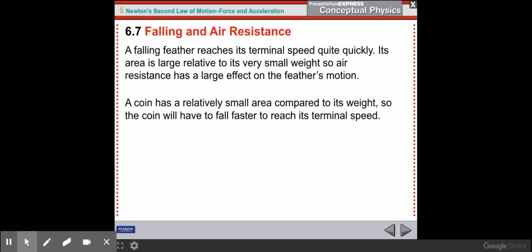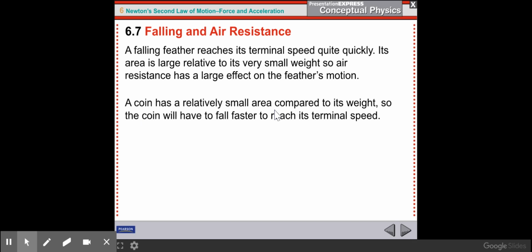A falling feather reaches its terminal speed quite quickly. Its area is large relative to its very small weight, so air resistance has a large effect on the feather's motion. It has very little weight, so it doesn't take much air resistance to cancel out the weight. It has a very large area, so the air resistance on it is fairly large because of the large area.